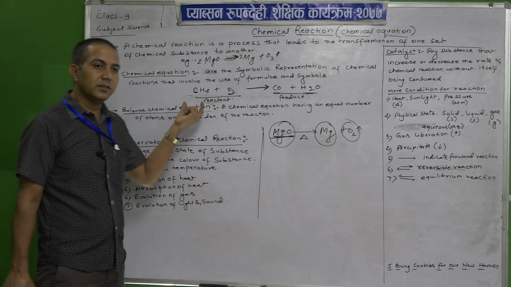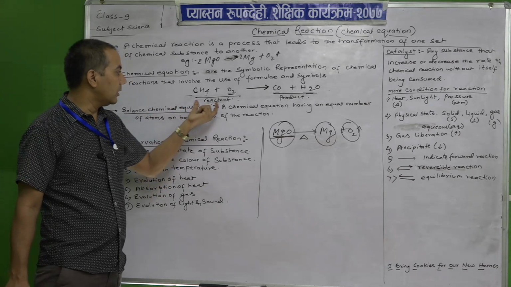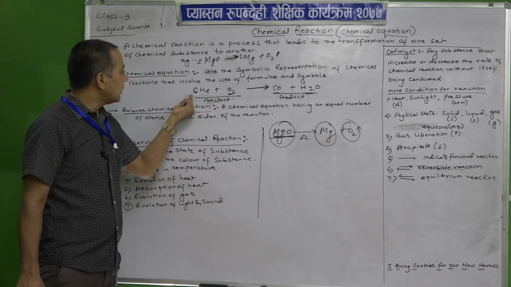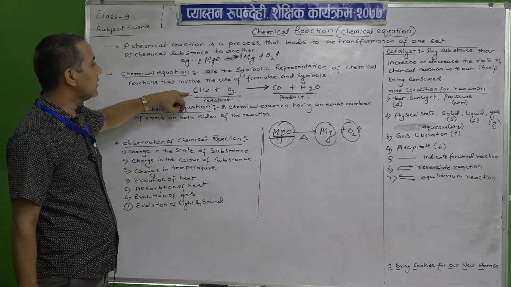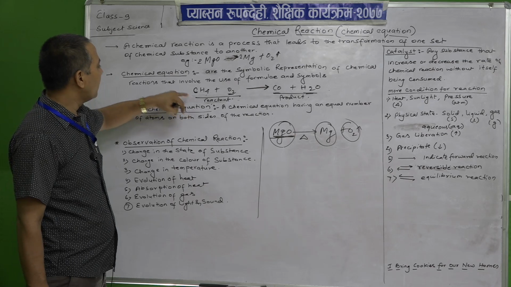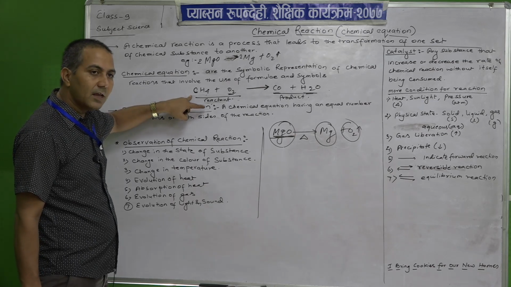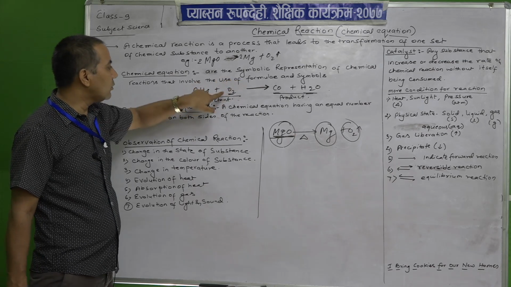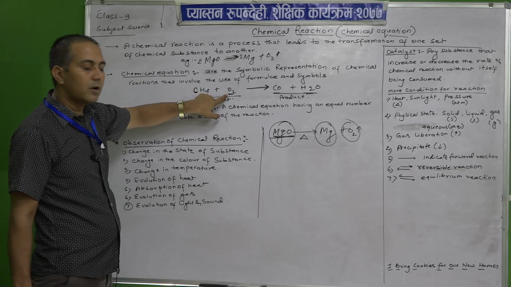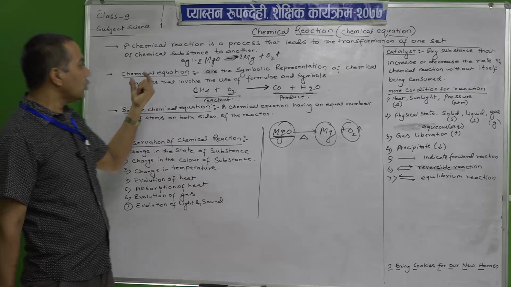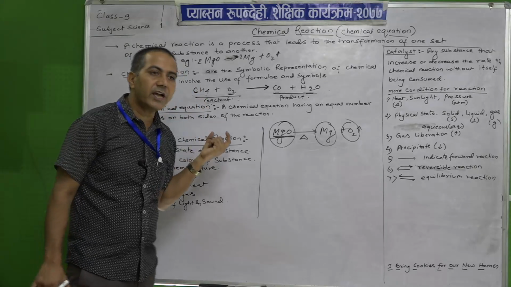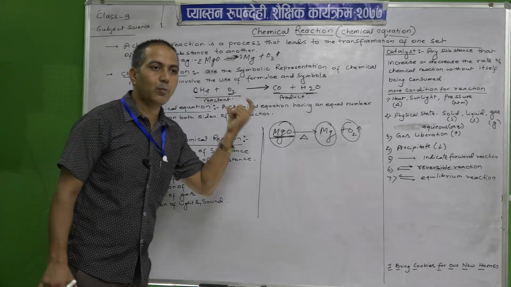I think you have understood what I am trying to say. It is the symbolic representation of chemical reactions, and it also uses the molecular formula and the symbols, and shows which one is the reactant and which one is the product.